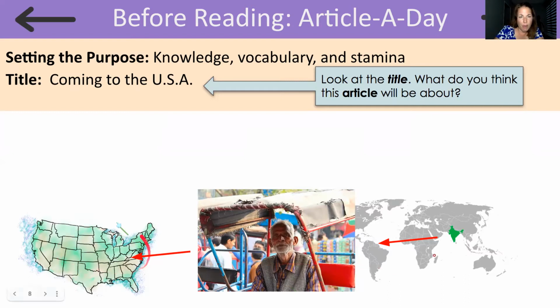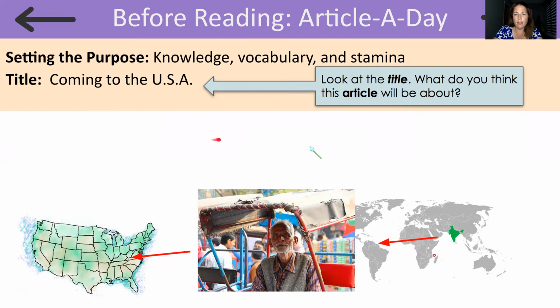So we see here a map of USA, and we see a man, an older man here. And here, this looks like a world map, and this part of the map is a different color than the rest. And we see our arrows. So what do you think these arrows and these maps may have to do with this older man? And the title says, Coming to the USA.